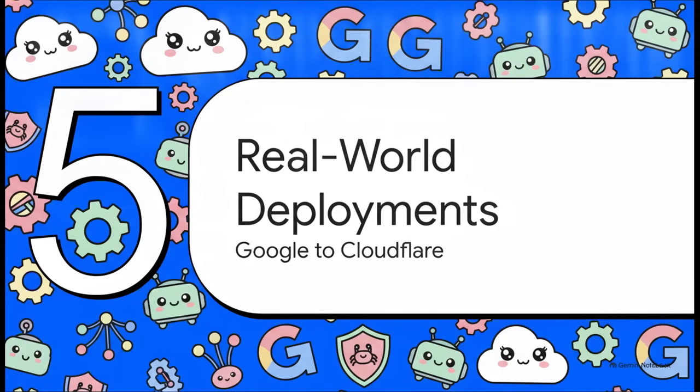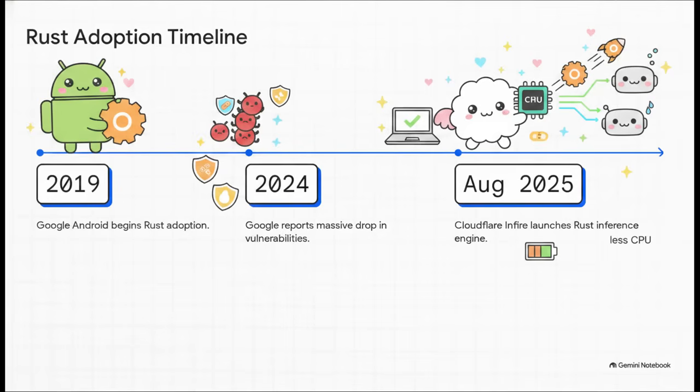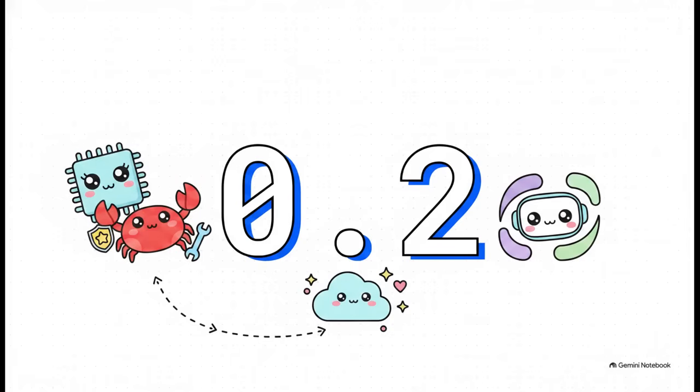Let's move to part 5, real-world production deployments, from Google to Cloudflare. Because look, this is absolutely not just a theoretical exercise. Major tech giants are aggressively putting Rust directly into the critical path of their infrastructure right now. Google actually started adopting Rust for the Android operating system way back in 2019. By 2024, they reported a massive, quantifiable drop in security vulnerabilities. And more recently, Cloudflare launched a custom Rust inference engine to run AI models on their global edge network, absolutely crushing traditional C++ frameworks in speed while using a fraction of the CPU.